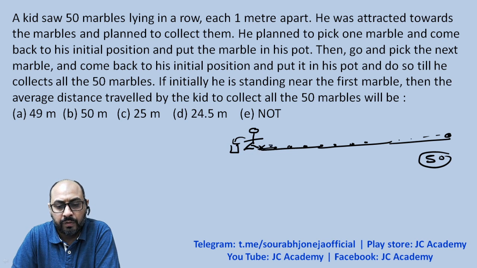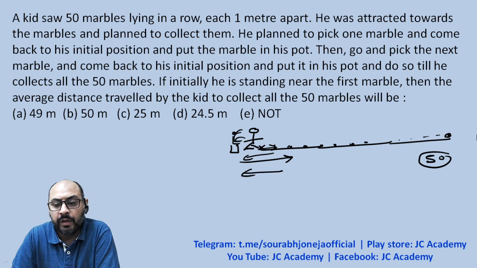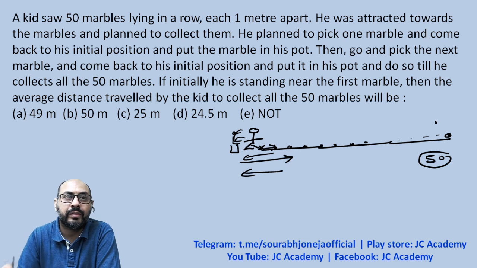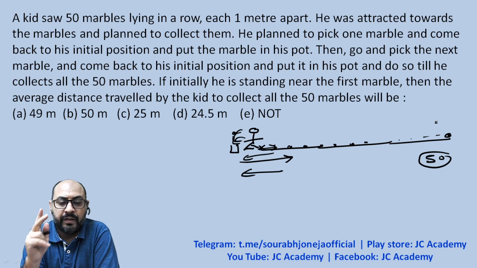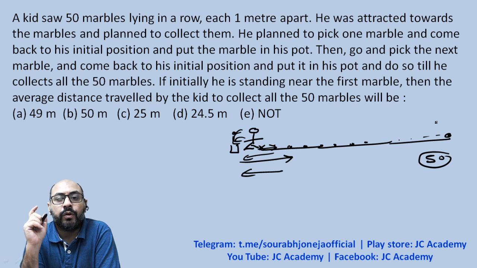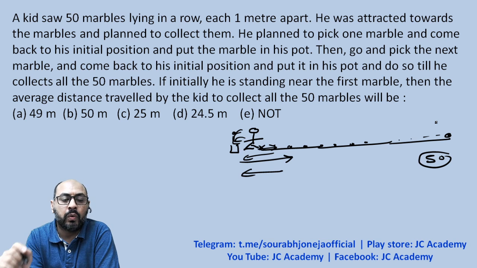Then he's going to go over here, pick this marble, come back, and put it in the pot. Then he's again going to go for the third marble, come back, and put it in the pot. This way he's going to pick all the 50 marbles, and the distance between every two marbles is 1 meter. You're supposed to tell me what would be the average distance traveled by this boy by the time he ends up collecting all the marbles.